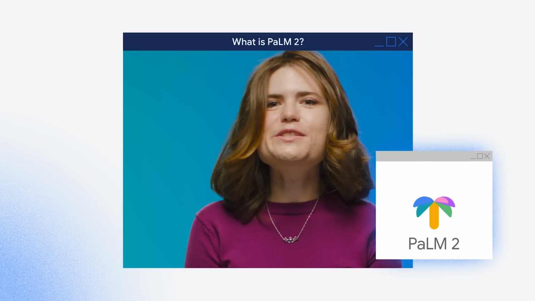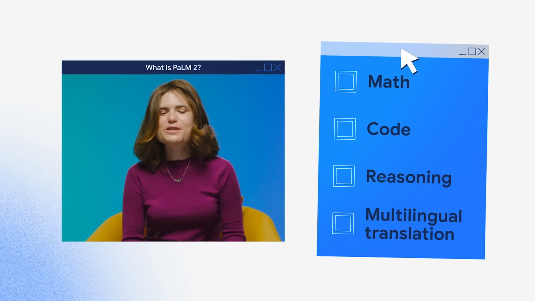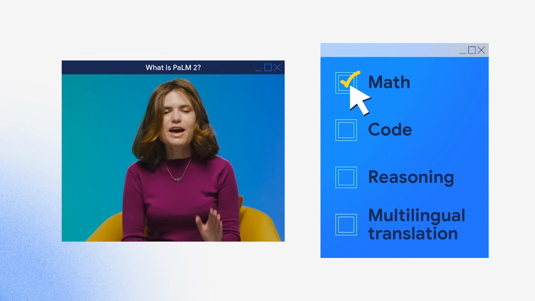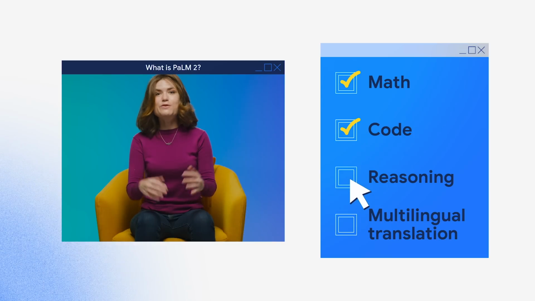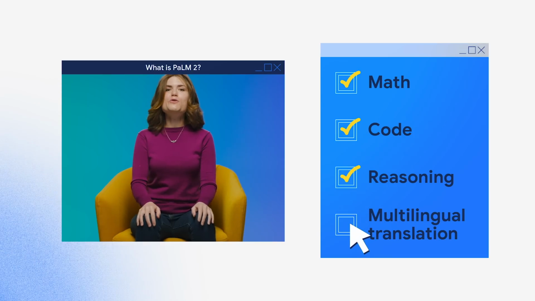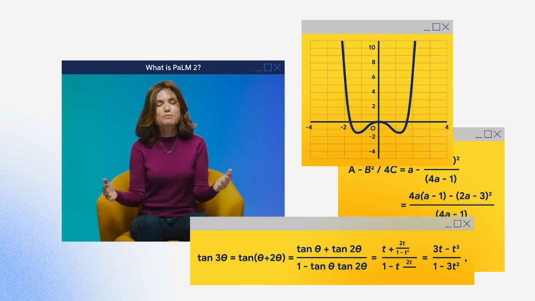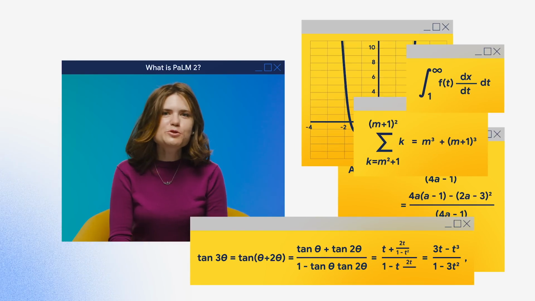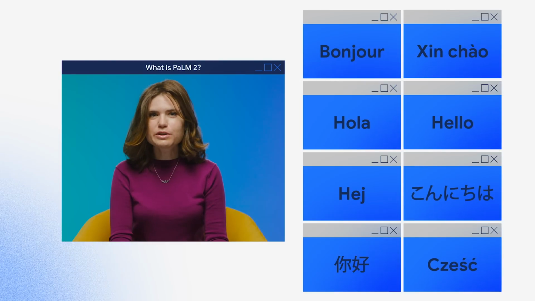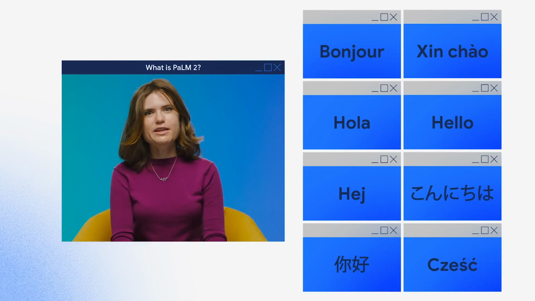PaLM 2 is Google's next-generation large language model. The model is really different than anything that we've built before. PaLM 2 is very good at math, at code, at advanced reasoning, and then also at multilingual tasks like translation. The way that it was able to accomplish this was because it was trained on scientific and mathematical data. PaLM 2 was trained on around 100 spoken word languages and over 20 programming languages.